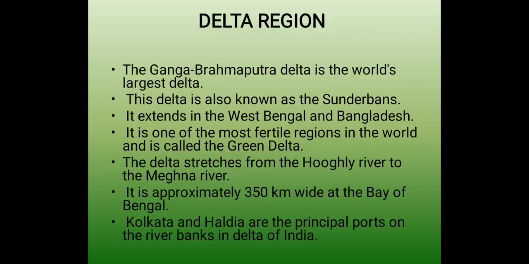Now we will talk about the Delta region. This is also a part of the northern plains of India. The Ganga Brahmaputra Delta is the world's largest delta. This delta is also known as Sundarbans. It extends in West Bengal and Bangladesh. It is one of the most fertile regions in the world and is called the Green Delta. The delta stretches from the Hooghly River to the Meghna River. It is approximately 350 kilometers wide at the Bay of Bengal. Kolkata and Haldia are the principal ports on the river banks in the delta of India.